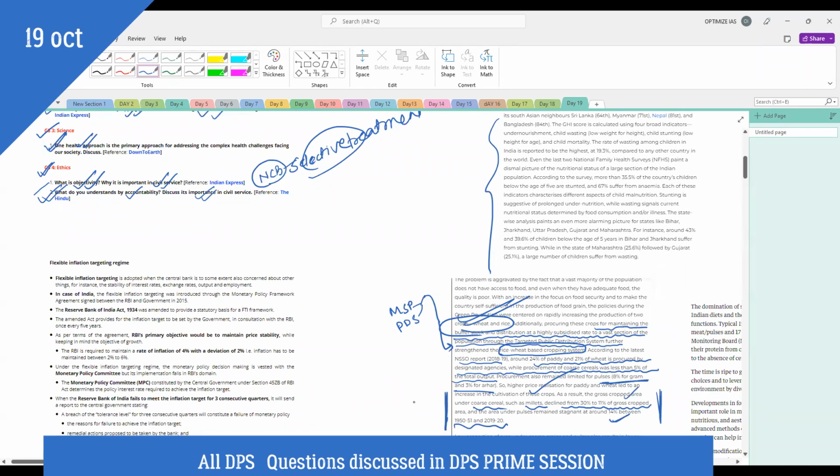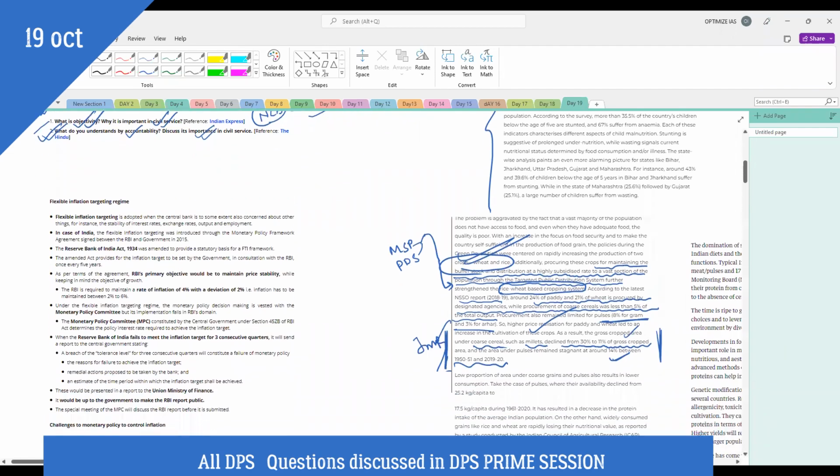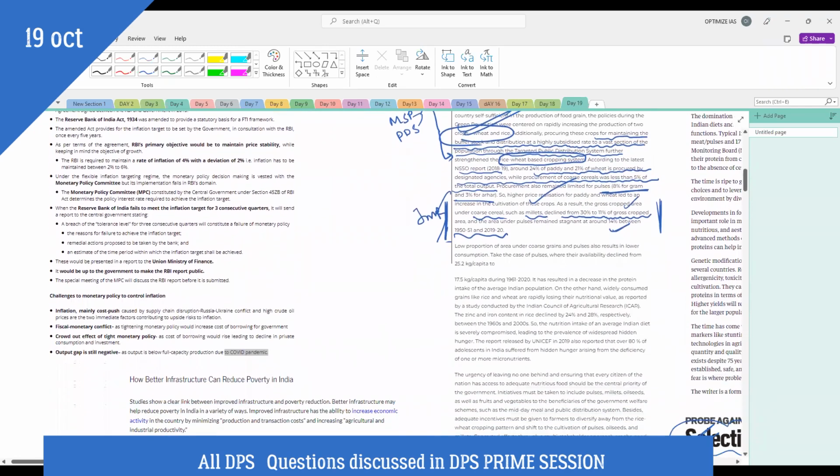This is a very important fact, guys. If you use this fact, your answers will have a kind of punch which the examiner cannot ignore. Facts will give your answers the force which will force the examiner to give you marks. So guys, I hope you will now be able to tackle the first question.